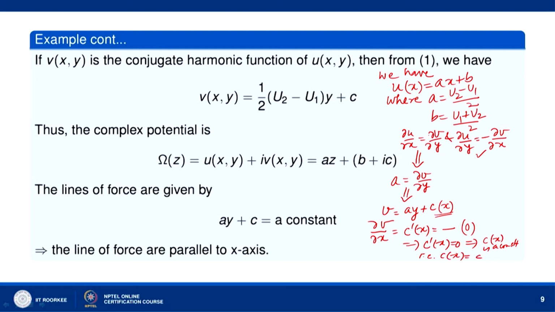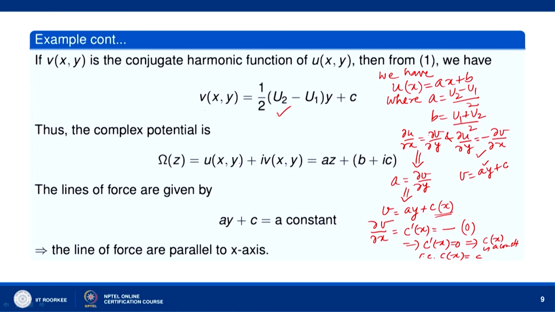So, what do we get? v equal to Ay plus C, where A is (u2 minus u1) by 2. So, v(x, y) equal to one by two (u2 minus u1) into y plus C. Now let us find the complex potential, because we have u and v with us.